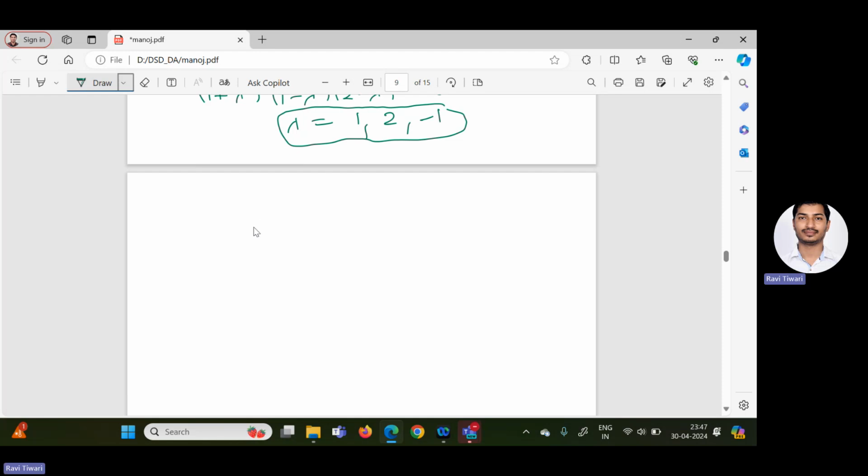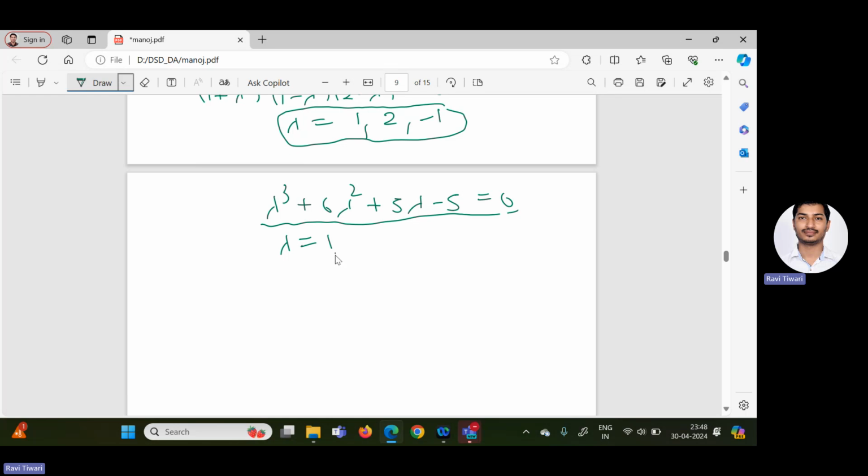But if you don't want to apply row operation or column operation, and you are getting something like lambda cube plus 6 lambda square plus 5 lambda minus 5 equal to 0 after multiplying all the elements of the determinant, let us assume this is what you are getting. Because a cubic polynomial is not easy to solve, we can use the hit and trial method.